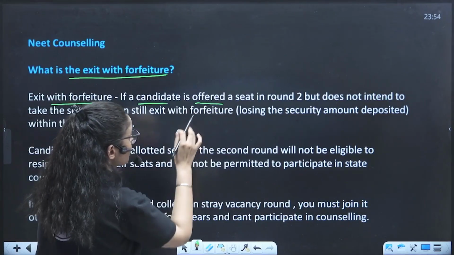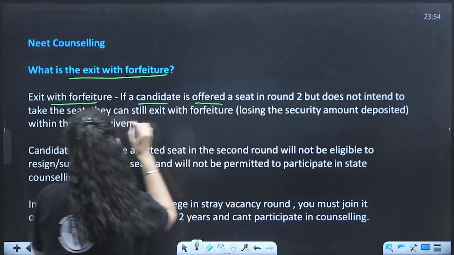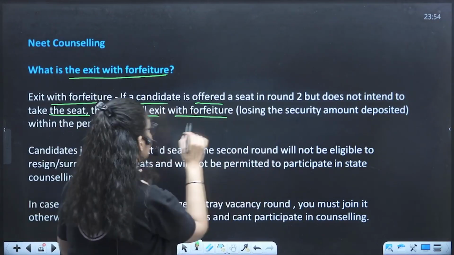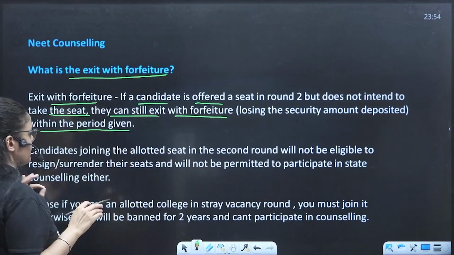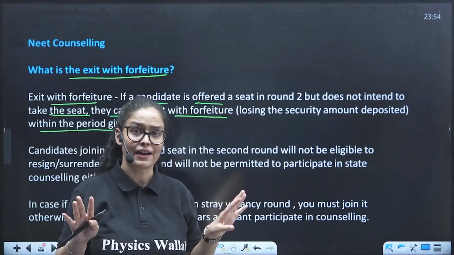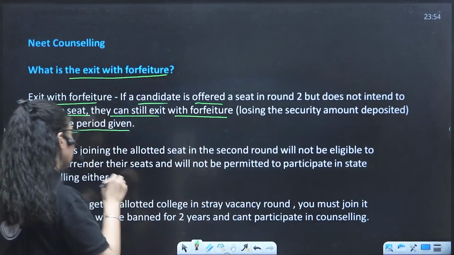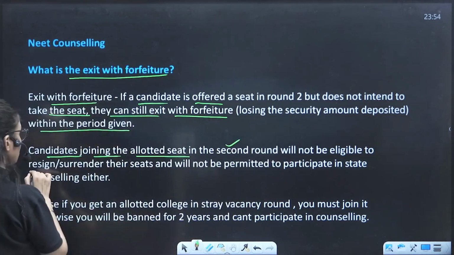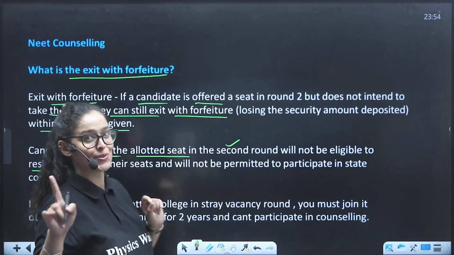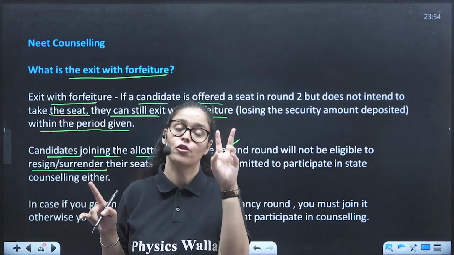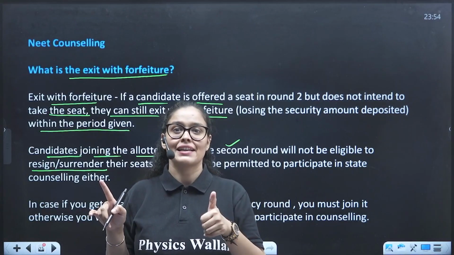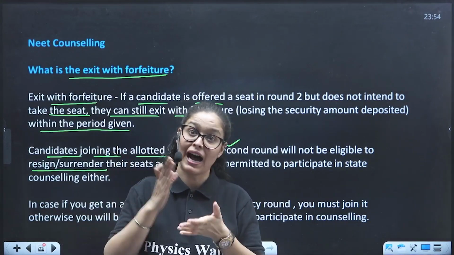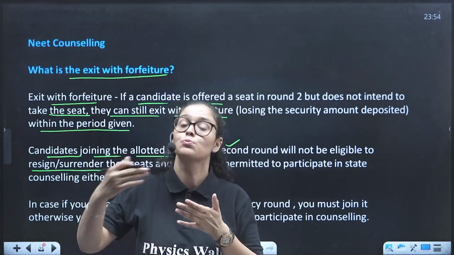If the candidate is offered a seat in round 2 but doesn't intend to take the seat, they can still exit with forfeiture. That means losing the security amount within the given period. So you will not get your money back if you don't take the seat in the second counseling, right? A candidate joining the allotted seat in the second round will not be eligible to resign or surrender. That's why I told you, if you have got the seat, then fine, you have to take it, because there is no way to move ahead, right?